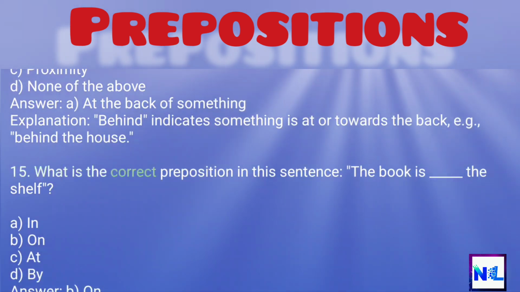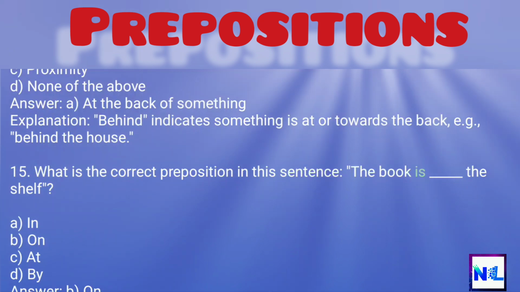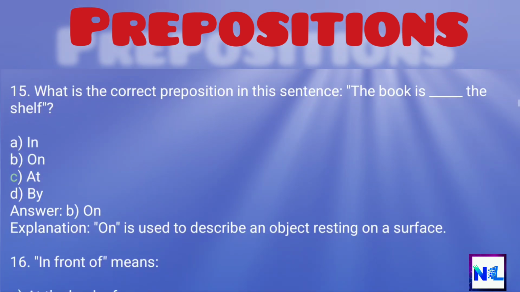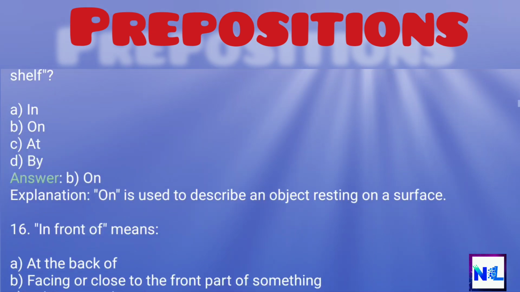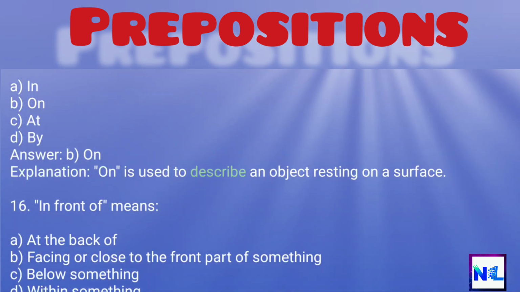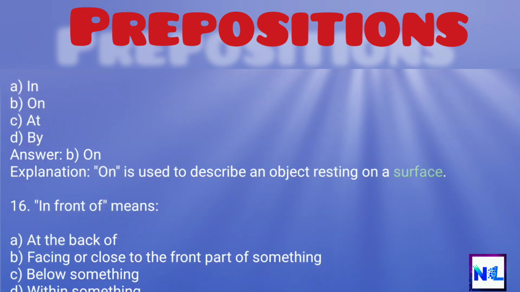15. What is the correct preposition in this sentence? The book is the shelf. A. In. B. On. C. At. D. By. Answer. B. On. Explanation: on is used to describe an object resting on a surface.